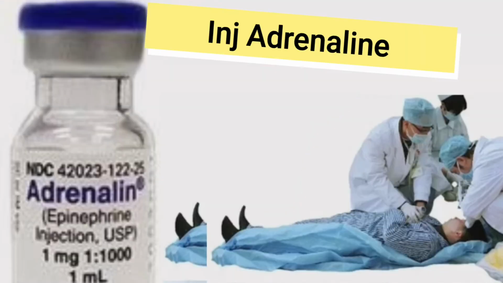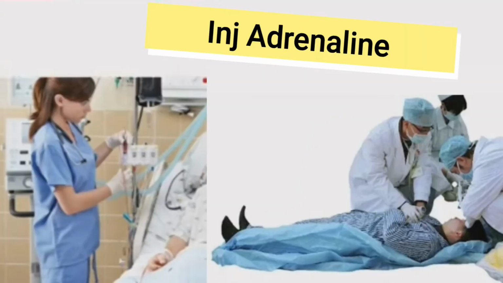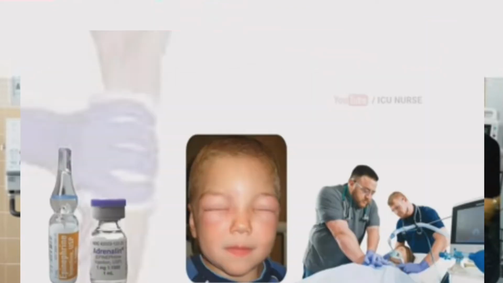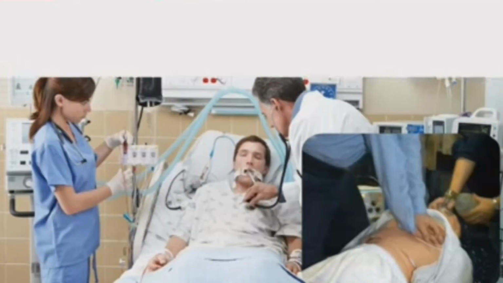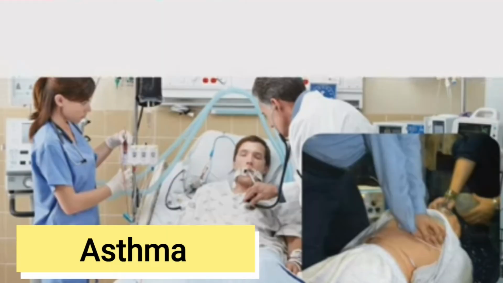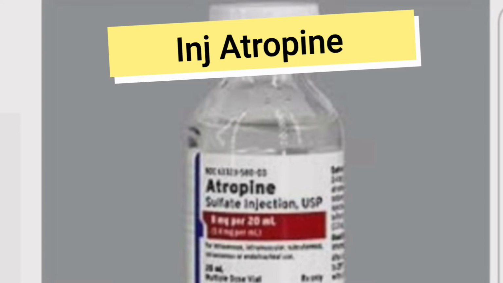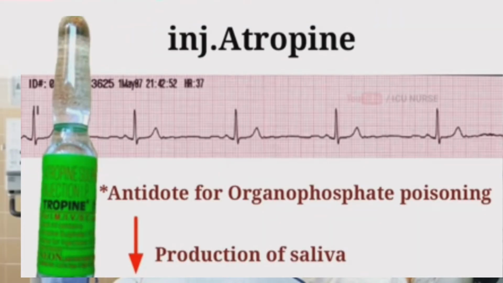Adrenaline injection. Adrenaline is the main drug used in the event of cardiac arrest. In refractory shock, it can also be used to control superficial bleeding. It may also be useful for asthma when other treatments are not effective. Second, injection atropine. Injection atropine is used to treat bradycardia. It can also be an antidote for organophosphate poisoning and it also decreases production of saliva.